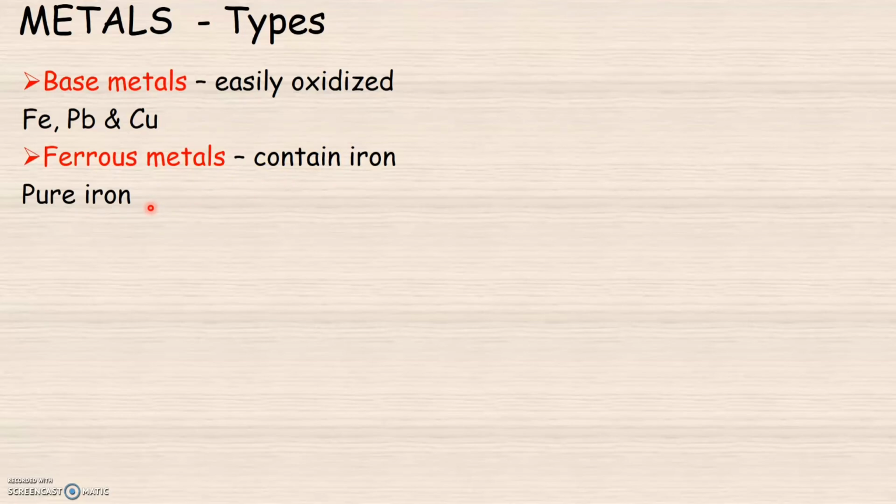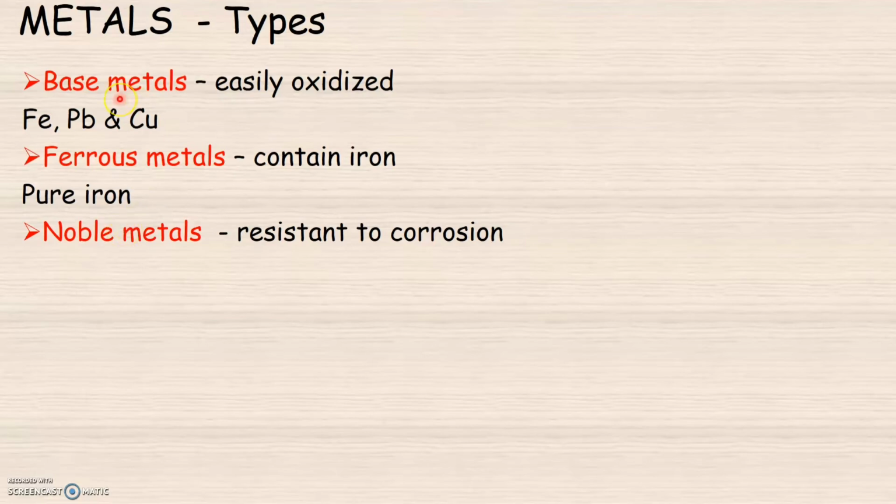The next type of metals are noble metals. Noble metals, unlike base metals, do not easily get oxidized, but they are resistant to corrosion. And because these noble metals are very rare, they are considered to be precious metals.